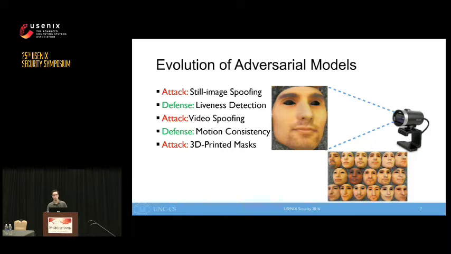A proposed attack against motion consistency is to use a 3D printed mask of the victim. Since these masks have 3D shape, they're indistinguishable from a real face as far as motion consistency is concerned. These masks are very lifelike, are relatively inexpensive, they can be bought for about $300 online, and can be made from a single good front view photo of the victim. A key limitation, however, is that these masks cannot completely defeat liveness detection if the detection involves actions like raising the eyebrows or smiling. We propose an alternative attack that can defeat these liveness detection methods, while at the same time being easier to implement and less restrictive than 3D printed masks.